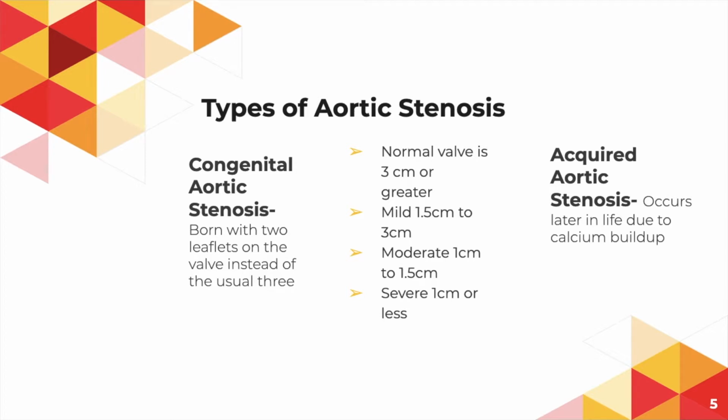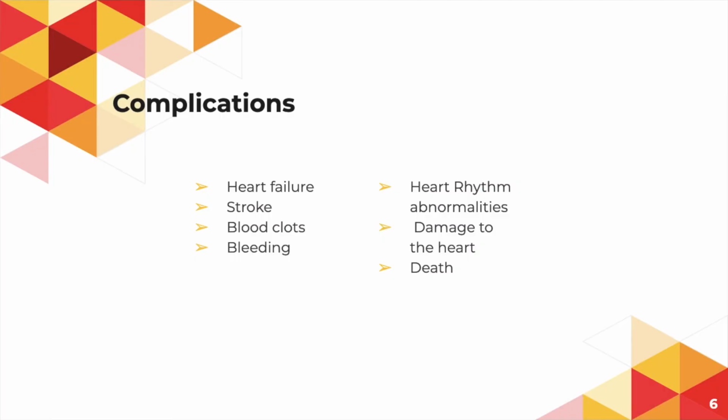Normal valve is 3 centimeters or greater. A mild case of aortic stenosis is between 1.5 centimeters to 3 centimeters. A moderate case of aortic stenosis is 1 centimeter to 1.5 centimeters, and a severe case of aortic stenosis is 1 centimeter or less. Some complications of aortic stenosis include heart failure, stroke, blood clots, bleeding, heart rhythm abnormalities, damage to the heart, and death.